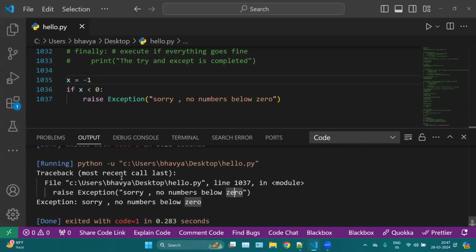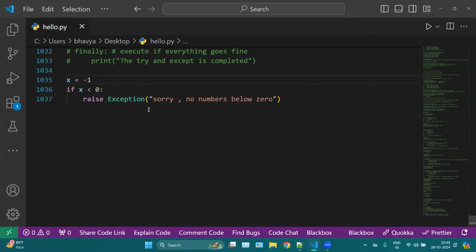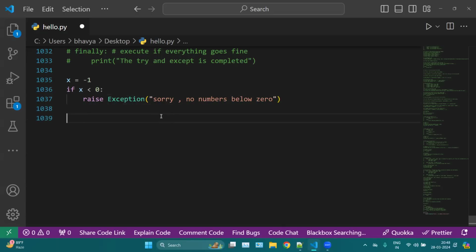It depends again on your use case. You can also use it with if or elif statements. You can choose what the purpose of raising an exception is. You can raise your exception whenever you are checking or debugging your code. If you are checking your entire code, then you can put these raise exceptions in your if statement, in your elif, in your while loop or for loop, or you can also put them in your classes or objects.